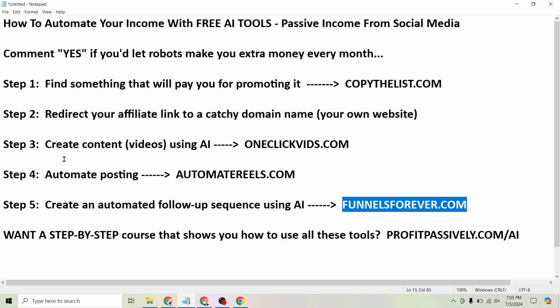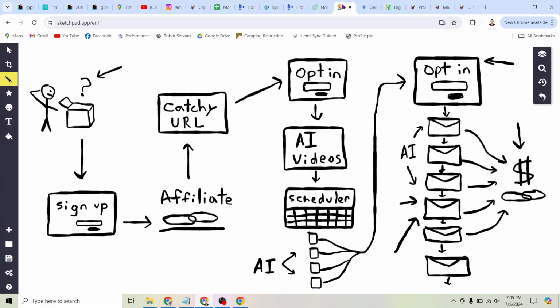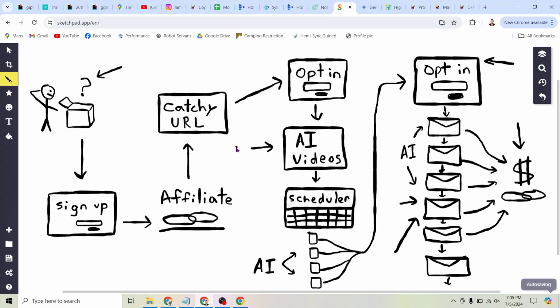Once you've done that, this whole process runs on autopilot. So if we look at the diagram here, this is what we're doing manually, is creating AI videos. And to do that, we need to click 3 or 4 buttons per video, right? So you can probably crank out 20, 30, 50 of these videos in a day if you really wanted. Then all you do is put them in the scheduler, and in less than a day's work, 4 hours, 8 hours worth of work, you can literally have a whole month's worth of content scheduled out.